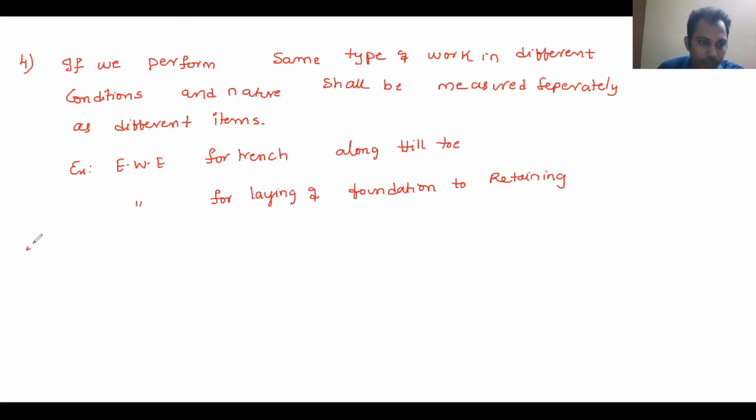Rule number 5: the bill of quantities fully describes the materials, proportion, workmanship, and accurately represents the work to be executed. After using these recorded measurements, you will create a bill of quantities.